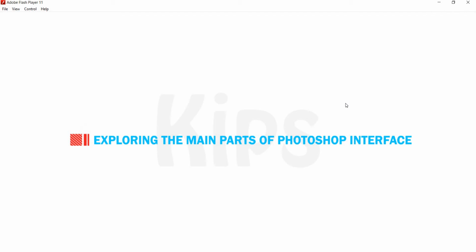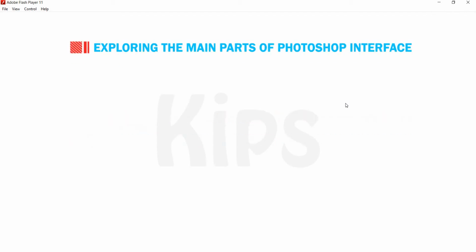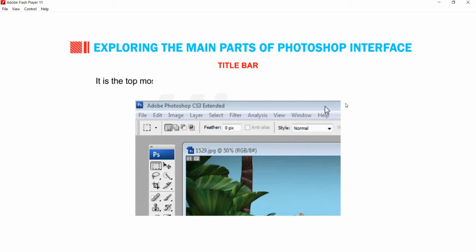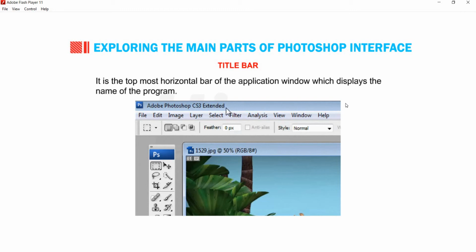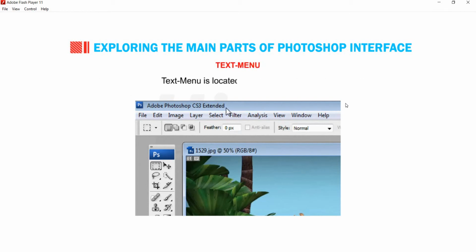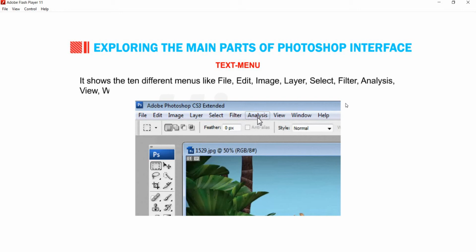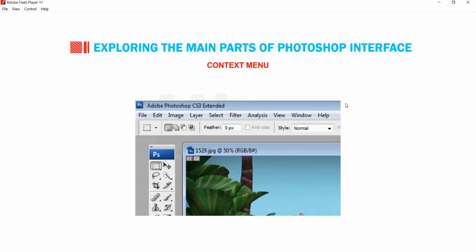Let's now explore the main parts of Photoshop interface. Title bar. Title bar is the most horizontal bar of the application window, which displays the name of the program. Text menu is located below the title bar. It shows the 10 different menus like File, Edit, Image, Layer, Select, Filter, Analysis, View, Window and Help. Context menu. Context menu comes immediately below the text menu. The items in this menu change to reflect the options associated with the tool being selected.